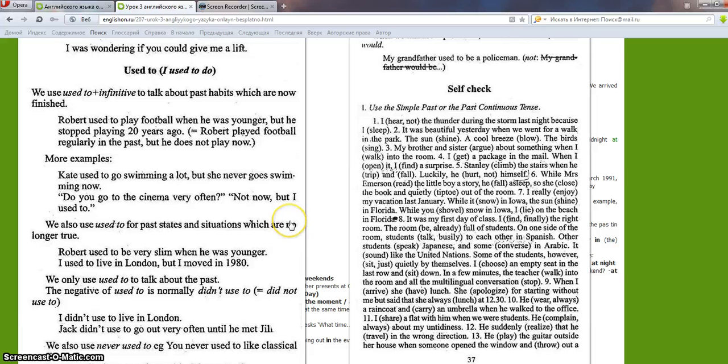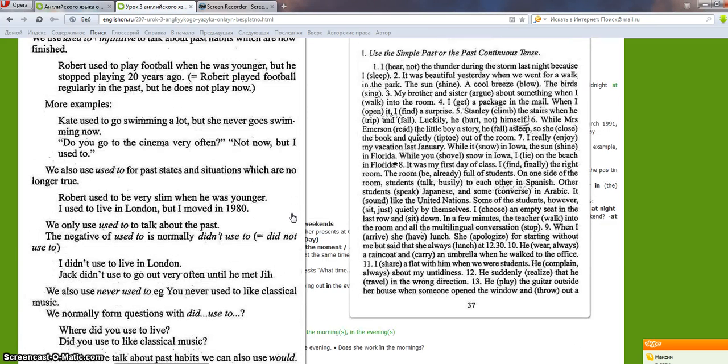Do you go to the cinema very often? Not now, but I used to. We also use used to for past states and situations which are no longer true. Robert used to be very slim when he was younger. I used to live in London, but I moved in 1980.